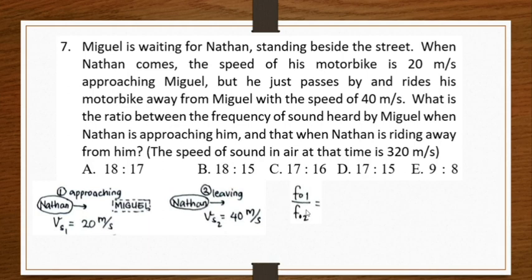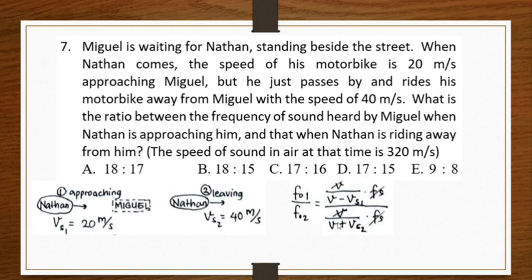And the other one, fO2, is when Nathan is leaving Miguel. So use the Doppler's equation, v over v minus vs1 multiplied by fs. Why negative? Because this is when the source of sound is approaching the observer, so vs should be negative. We don't have vO because Miguel is stationary, standing beside the street.